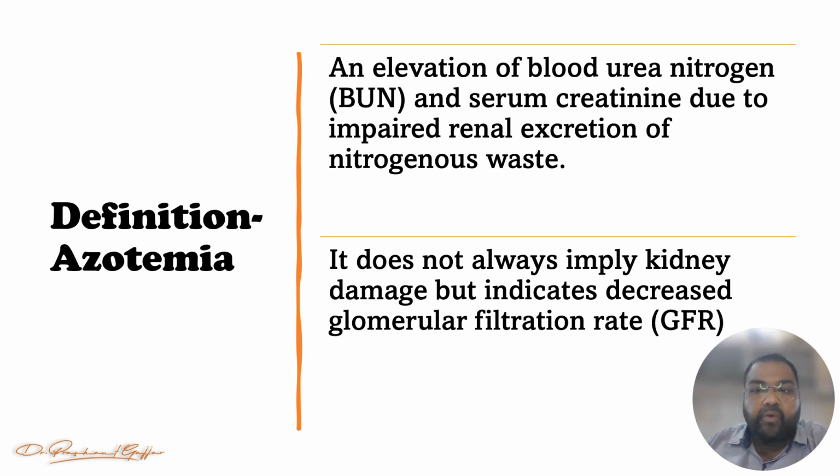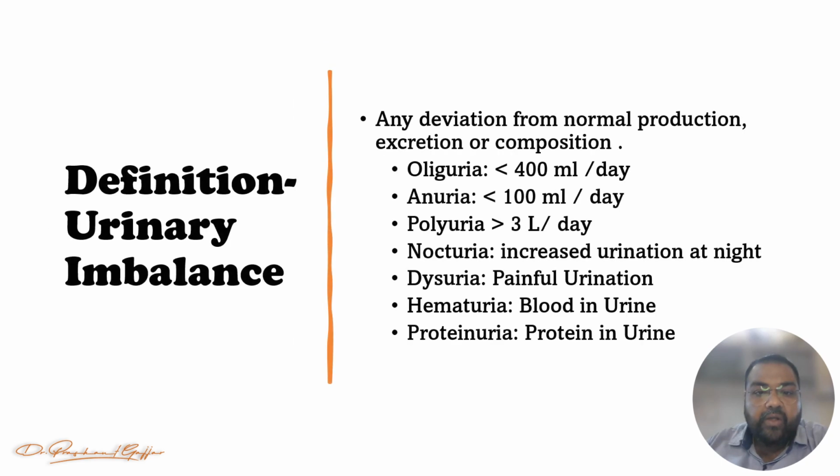Now we move on to the definition of urinary imbalance. So any deviation from the normal production, excretion, or composition of the urine, we can consider that is urinary imbalance.